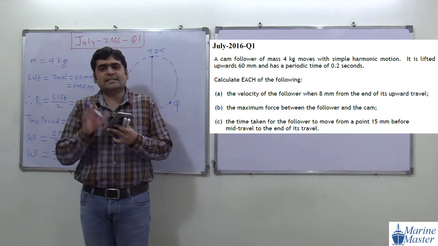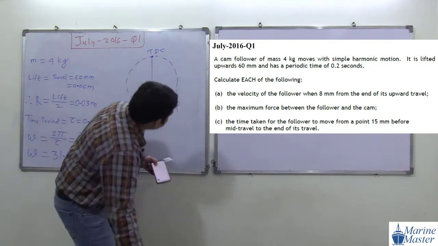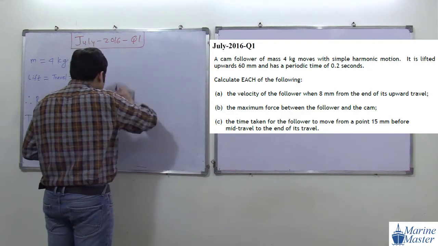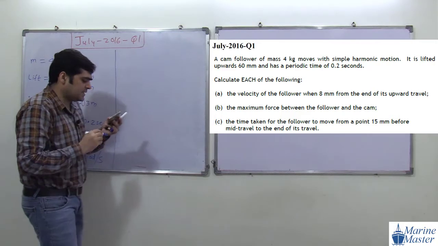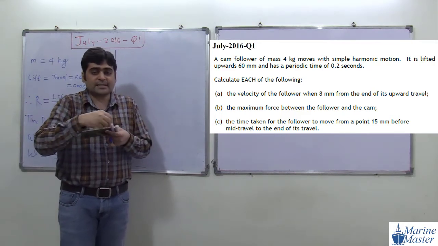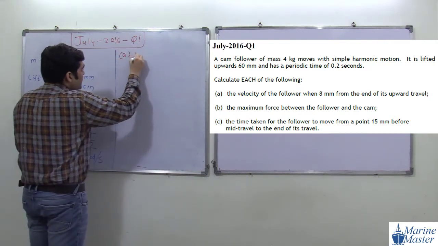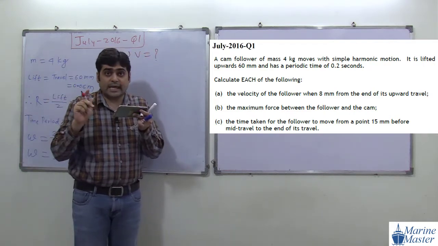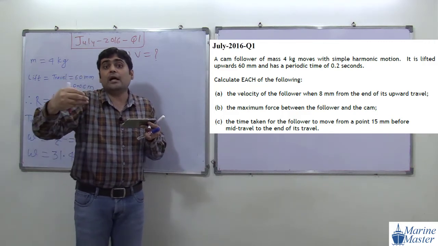Now what are they asking us in the A part? The A part is very simple, not that difficult. The B and C parts are a little bit difficult, because for them we have to understand a lot of things, but the A part is very simple. In the A part they are asking us the velocity of the follower. First of all I am writing the target: velocity of the follower. Everything in our discussion is with the follower. The follower is following simple harmonic motion.